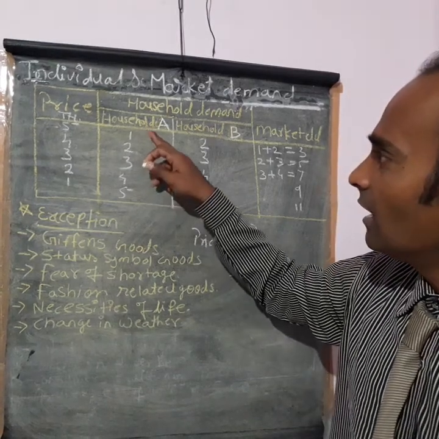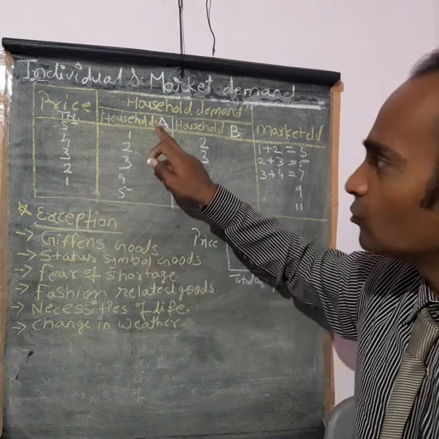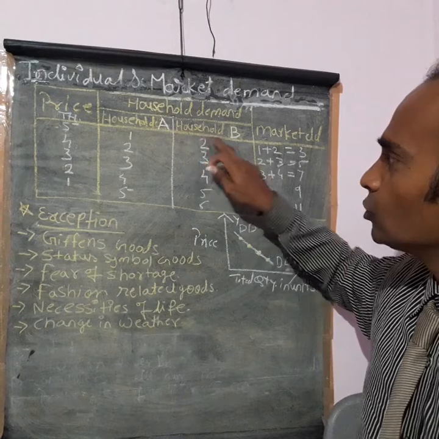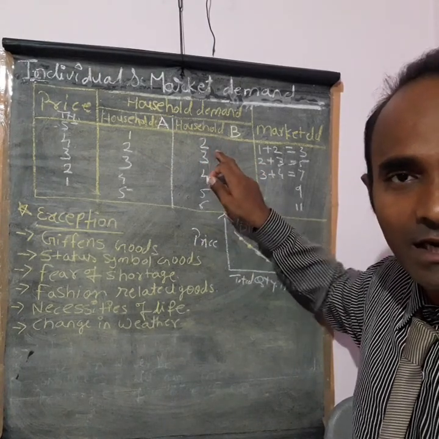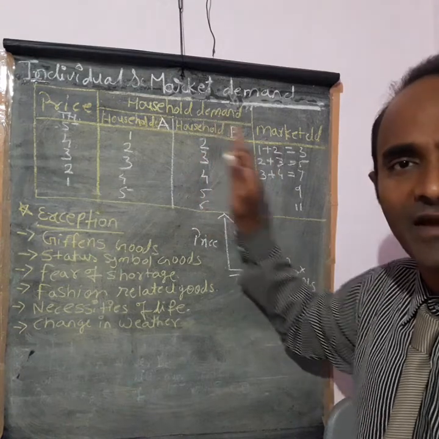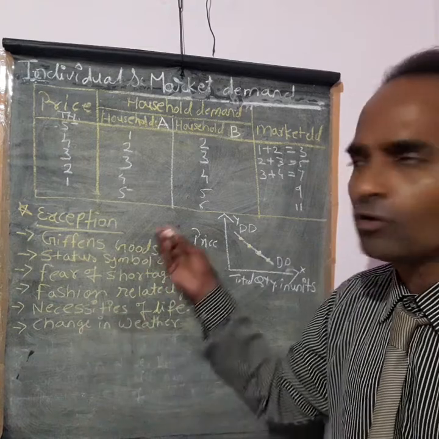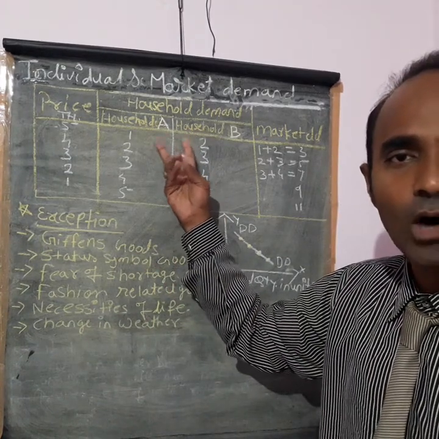Next, you can see the household demand at different levels of prices. Household 1 is A, household 2 is B. These are different customers. Likewise there are n number of customers, but we don't need to write all of them, so I have taken only two households as part of the market.